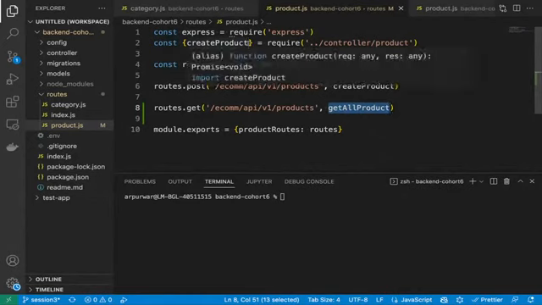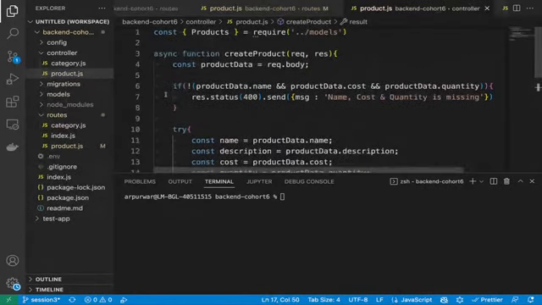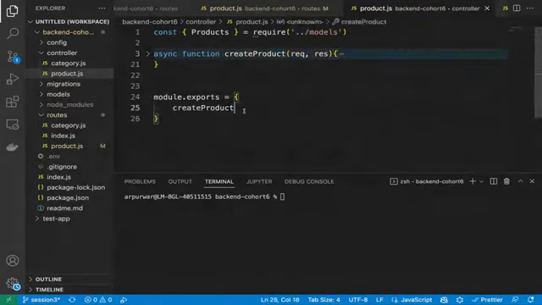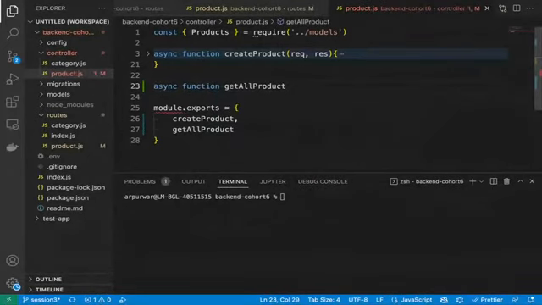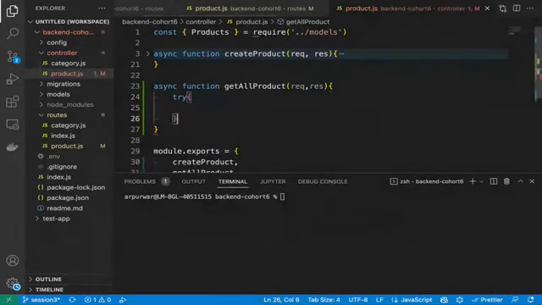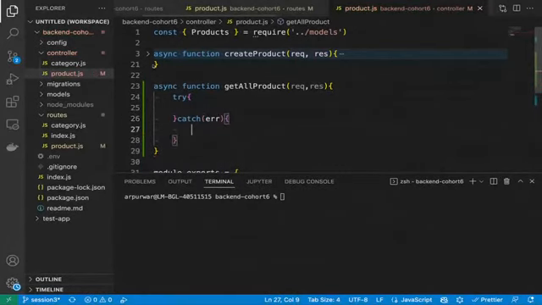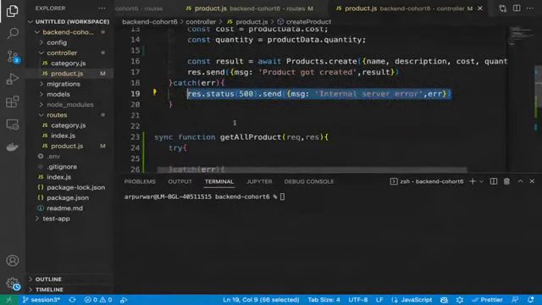Import it from the controller file, and then in controller just create another method with the same name, get all product, async function, get all product, request response, right? Do the try catch for the error here, take the same thing here, internal server error.